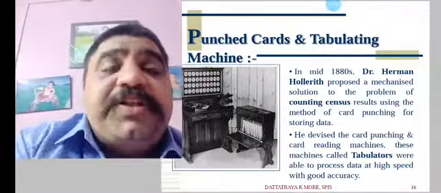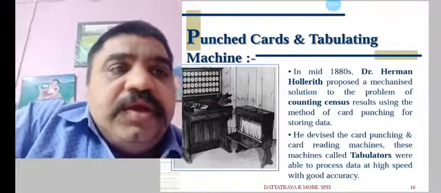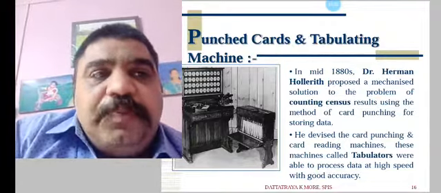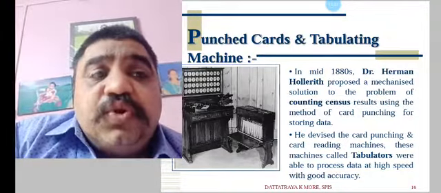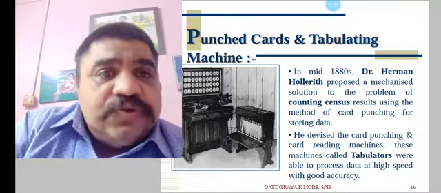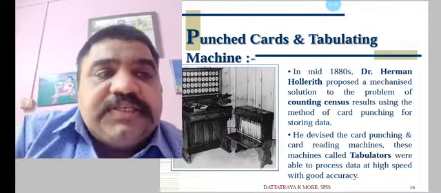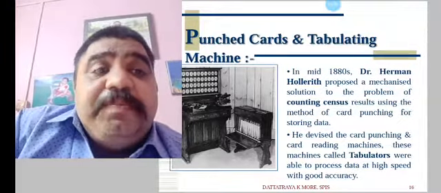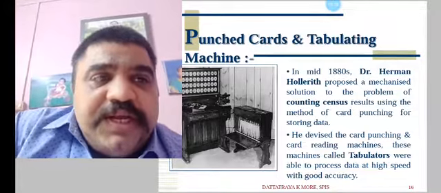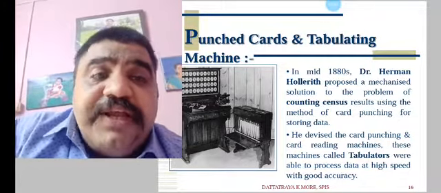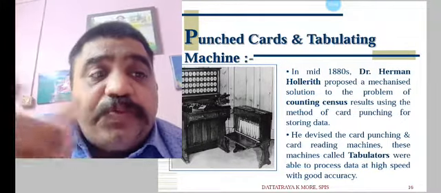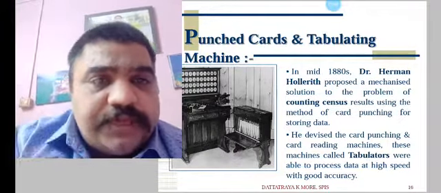Now let's see the punch cards and tabulating machine. In the mid 1880s, Dr. Hermann Hollerith proposed a mechanized solution to the problem of counting the census. You know census? Janaganana we are saying. He used the method of card punching for storing census data. He devised the card punching and card reading machines. These machines, called tabulators, were able to process data at high speed with good accuracy.